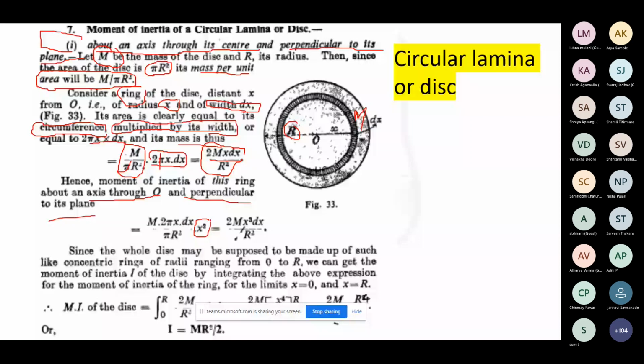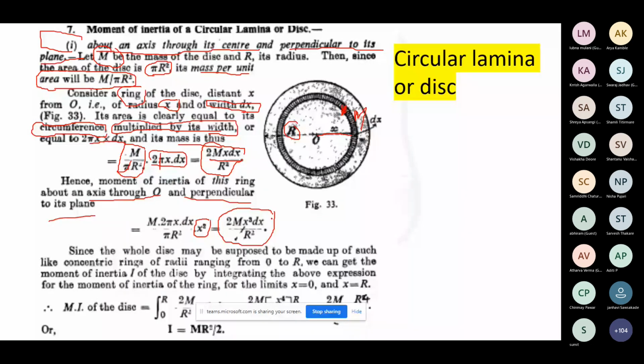So you can easily write down the value of the moment of inertia for such a small ring you considered, held at a distance x having the thickness dx. Look at the diagram: this is the dx thickness you have, and x is the radius of that ring. So you got the relationship for the moment of inertia for a circular ring that has a certain thickness dx.